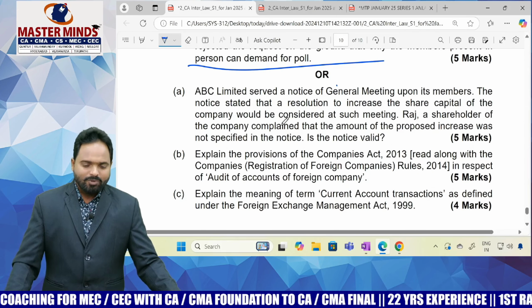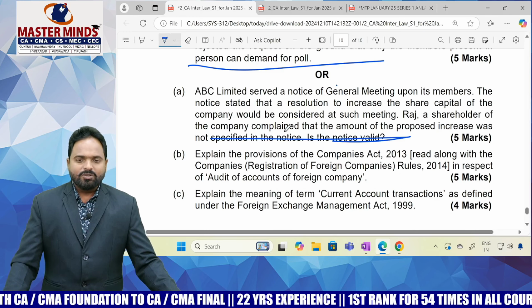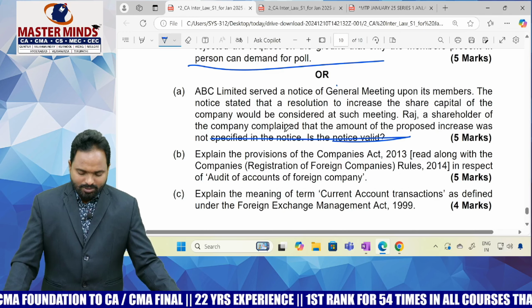So this is actually where the proposed link is not specified in the notice. So this is again the explanatory statement, proper notice. You have to provide the information to the members to come to the meeting. So that is a small question, 5 marks.